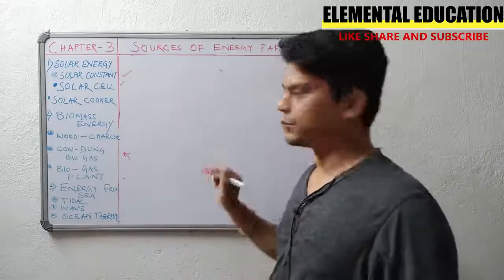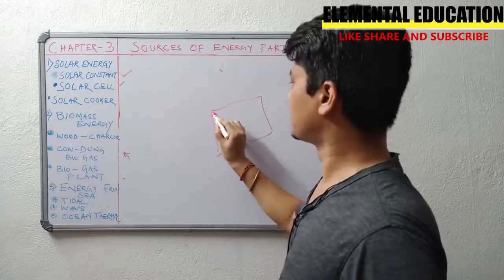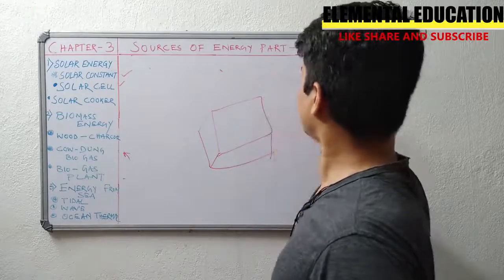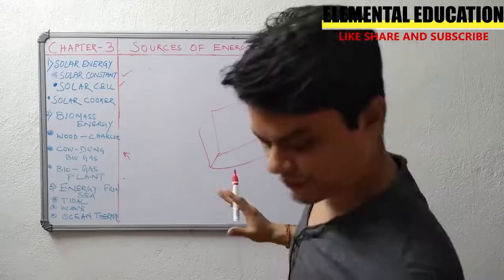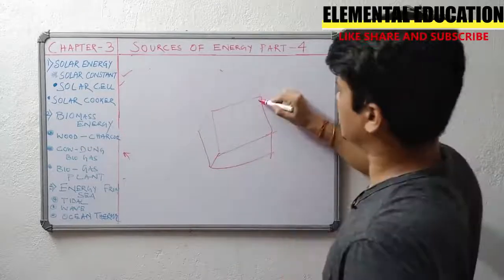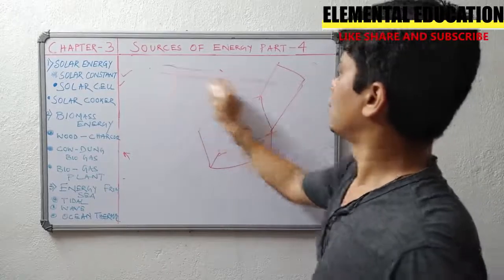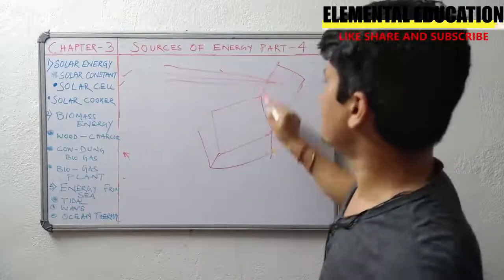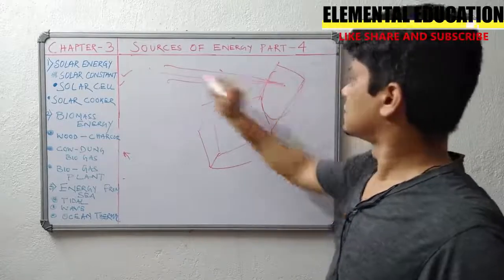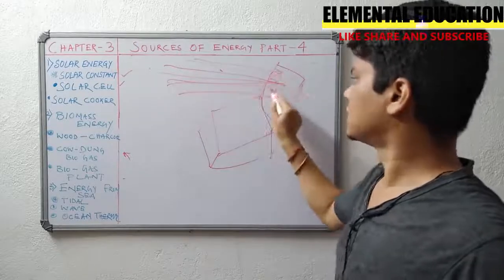A solar cooker will be a box type design. I am saying about a simple solar cooker. It will be a box type design and there will be a reflector in it. I can tell this way. Suppose this is a reflector, and this reflector is a mirror or a metal plate. Suppose there are lights, so many rays of light are falling on it.